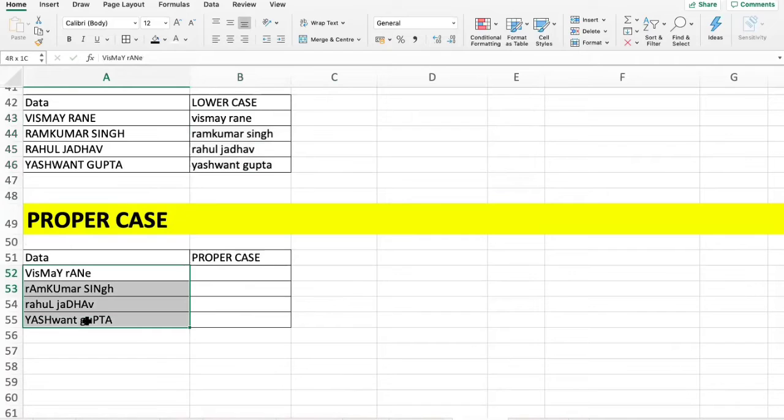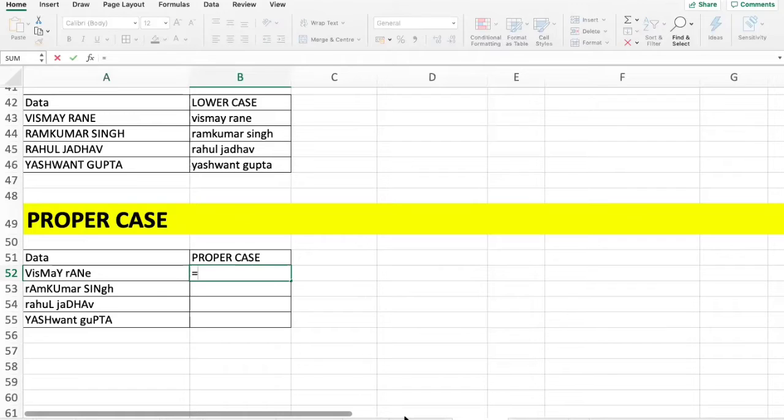Now, what is proper case? In this particular data, V is capital, I is small, S is small, M is capital, so the upper and lower case are mixed. I want to do it in proper case, where I need the first initial capital. For Vismay, V should be capital, and for Rane, R should be capital. The rest should always be small. That is called proper case.